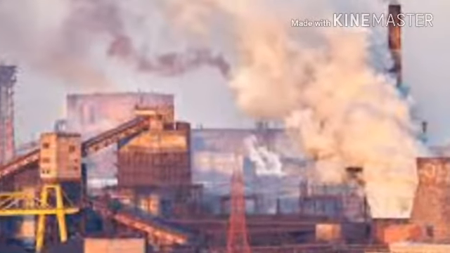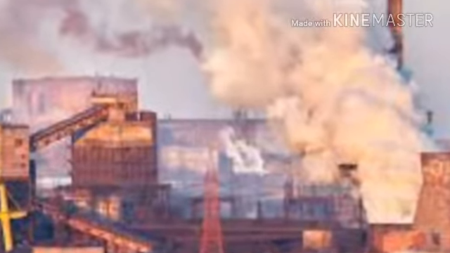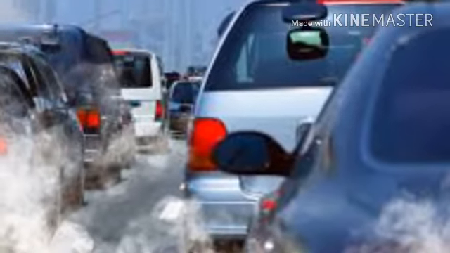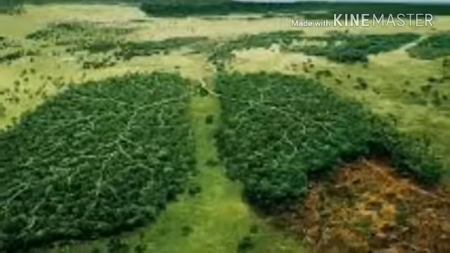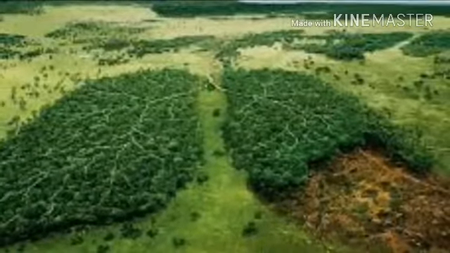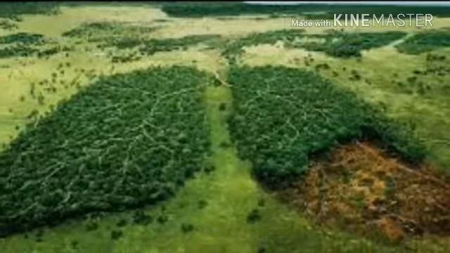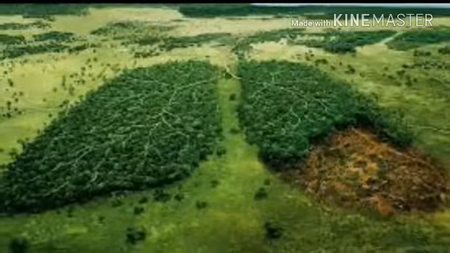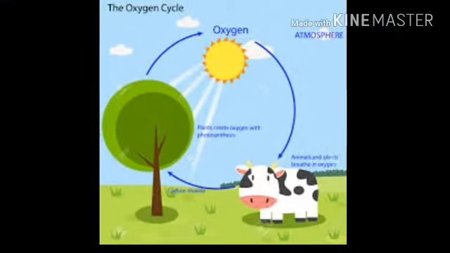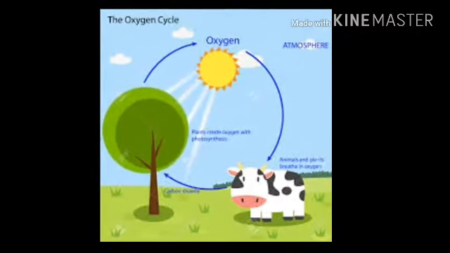A huge amount of waste material from the house and harmful waste material can cause disturbance in the balance of nature. We'll take one example of air. Carbon dioxide is released in the air during burning or by plants and animals during respiration. This is used up by the plants during photosynthesis.